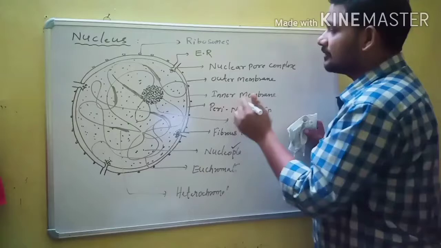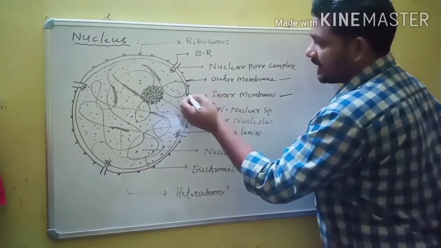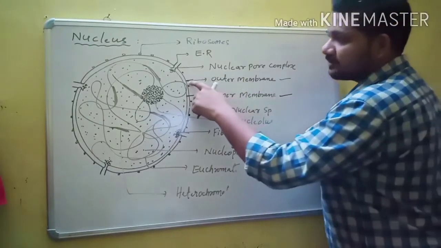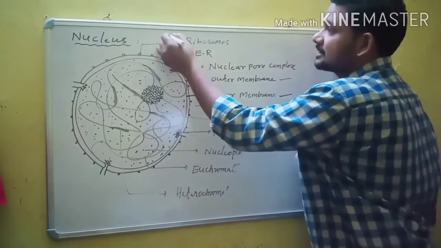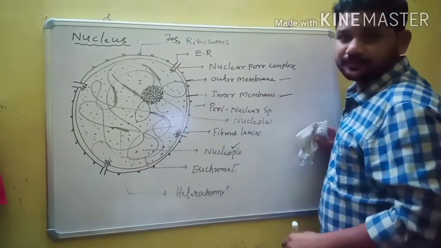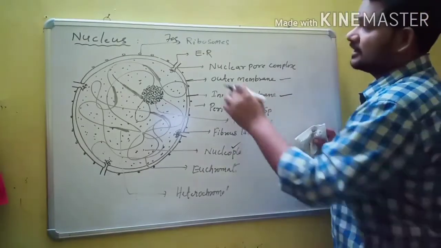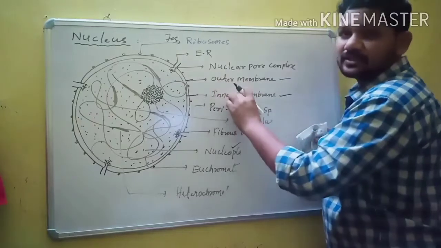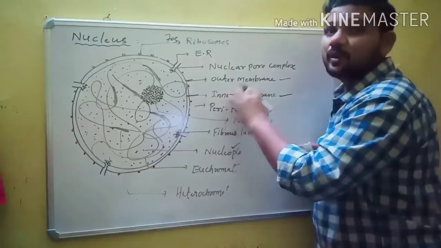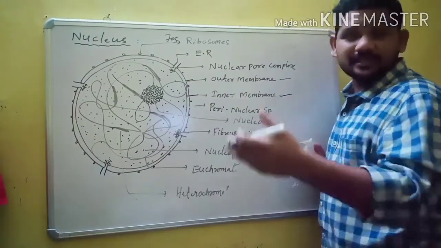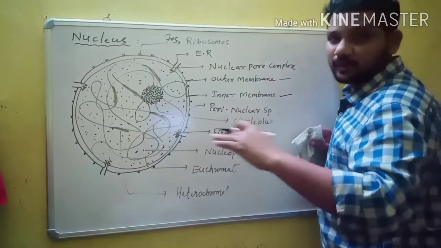This nuclear envelope has 2 membranes, outer membrane and inner membrane. The outer membrane of the nucleus has endoplasmic reticulum and 70S type of ribosomes. It is a double membraned cell organelle. Both membranes are collectively known as the nuclear envelope, and the nuclear envelope is similar to the lipoproteins of the cell membrane.